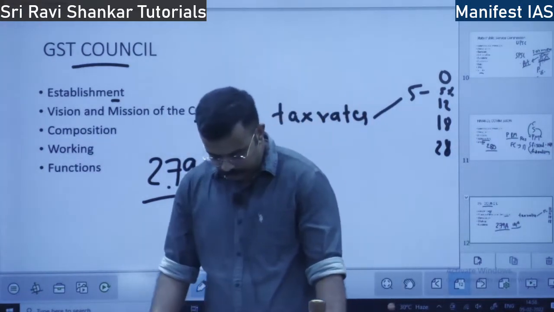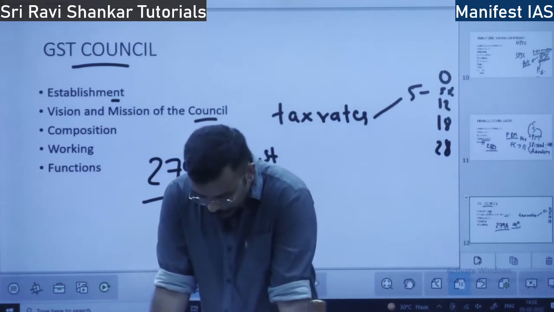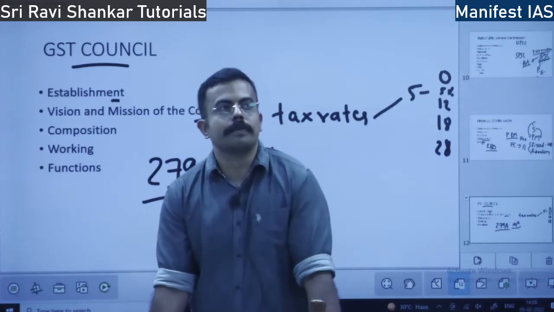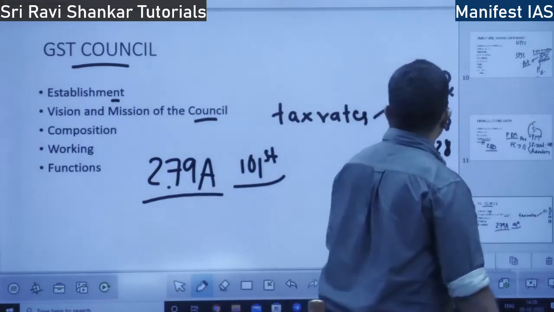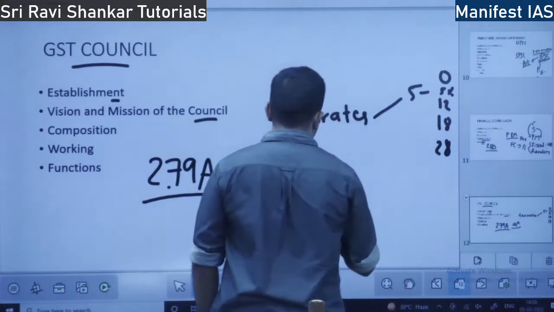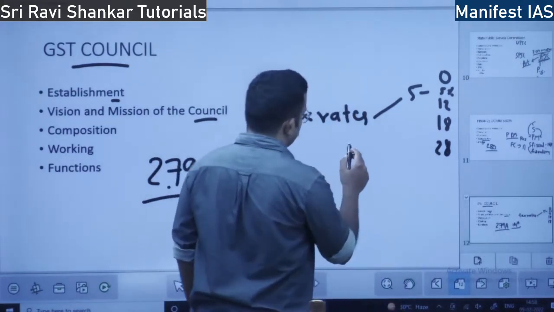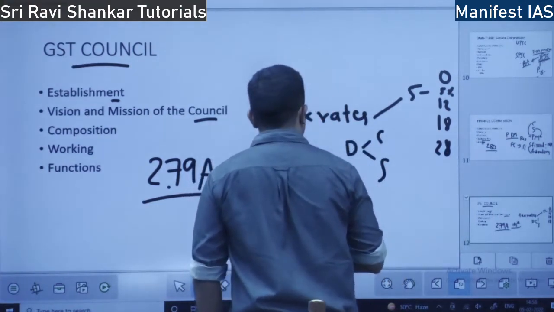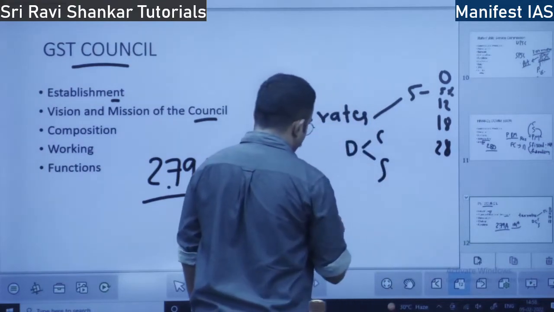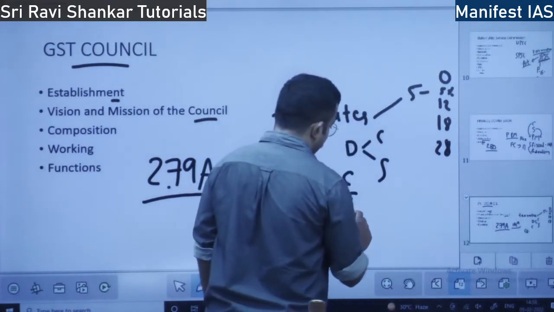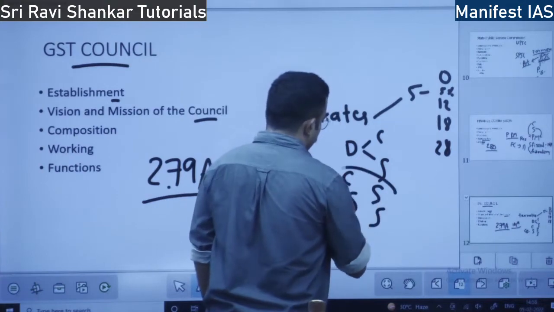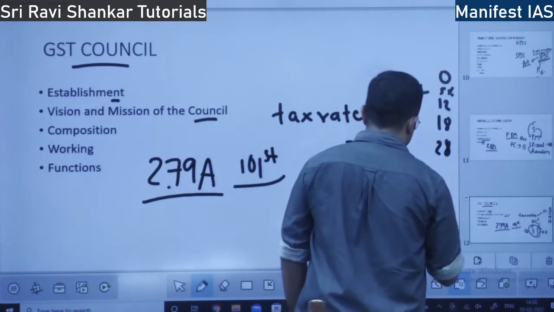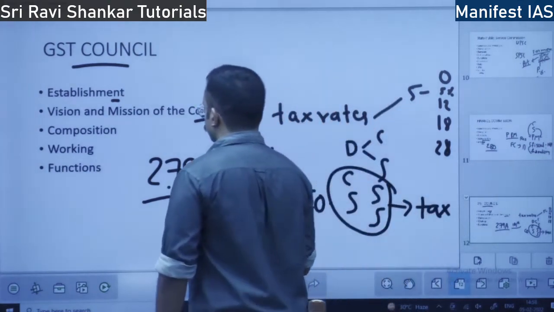What is the vision and mission? Highest standards of cooperative federalism. What do you mean by that? Federalism means division of power between center and states. I already told that. So cooperative federalism means center and states cooperate among themselves in the matter of taxation. So earlier, what used to happen?